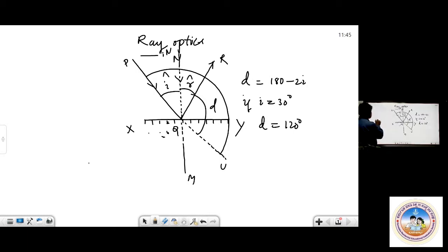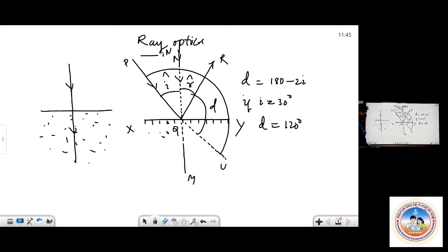Here one side is some denser medium and the other side is rarer medium. You allow a ray of light along the normal, it passes undeviated, deviation is 0. But in case of reflection, the ray which was coming like this will be reflected back, it turns back. Turns back means the angle is 180 degree. Deviation will be 180 degree.